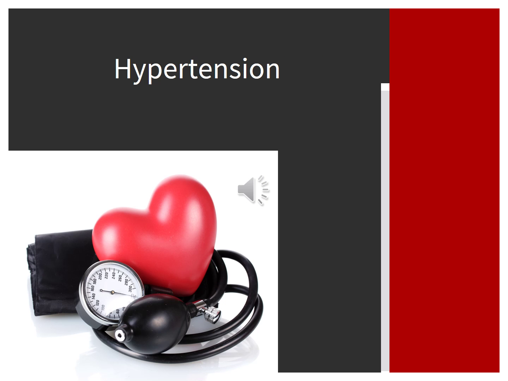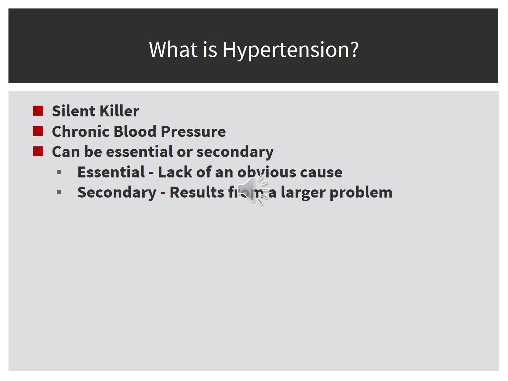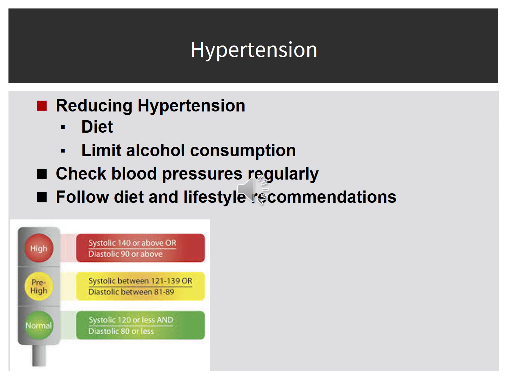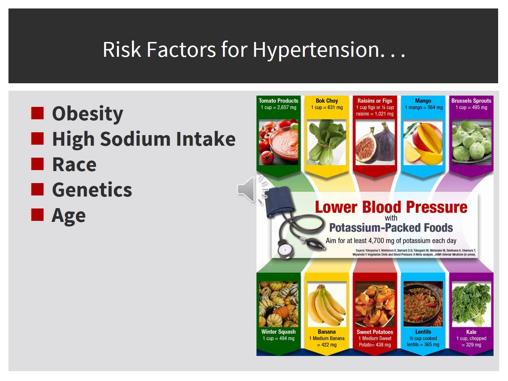Hypertension. What is hypertension? It's the silent killer. Chronic high blood pressure can be essential or secondary. Essential is the lack of an obvious cause. Secondary results from a larger problem. Ways to reduce hypertension would be a healthy diet, limiting alcohol consumption, checking blood pressure regularly, and following diet and lifestyle recommendations. The risk factors for hypertension are as follows: obesity, high sodium intake, race, genetics, and age.